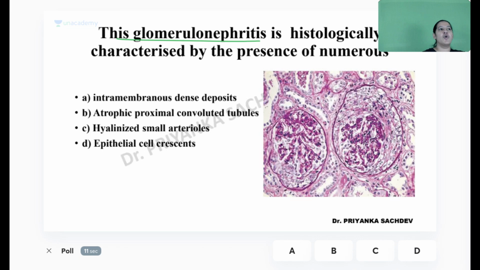The glomerulonephritis is shown by the presence of numerous what? In this image, what can you see? There are two glomeruli, of course. You can see glomerulus number 1 and glomerulus number 2. In both the glomeruli, what can I see?